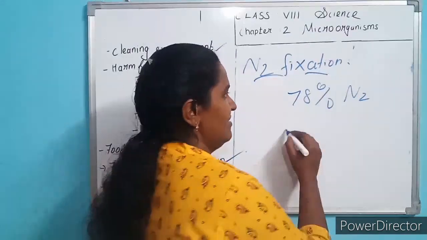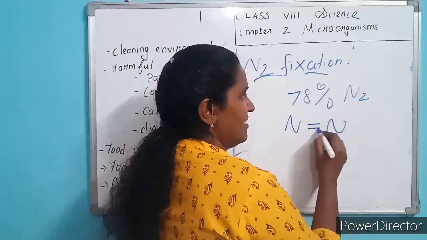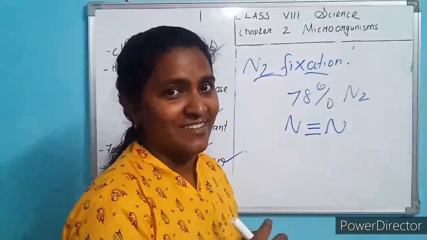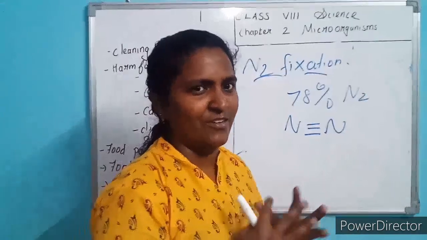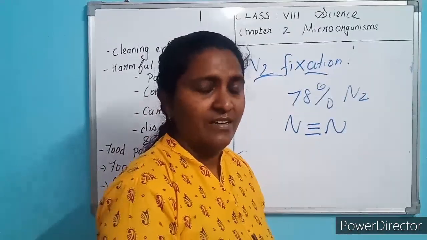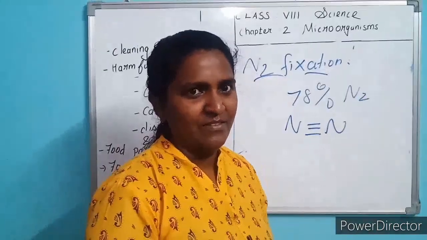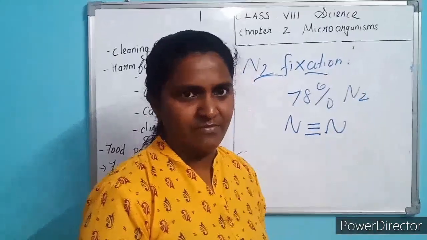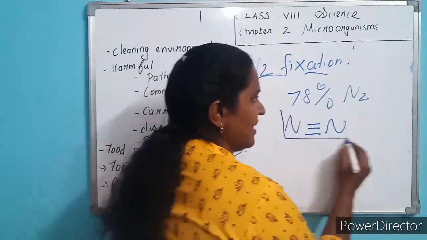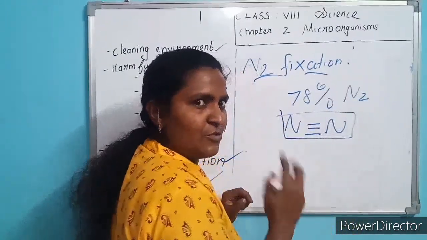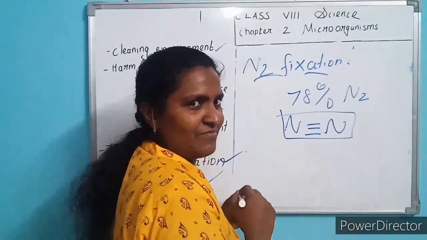Because between the nitrogen atoms, 3 bonds are there. So it is very strong. You cannot easily break the nitrogen. That's why nitrogen is more in number in the atmosphere. Now how will you break this nitrogen present in the atmosphere? There are 2 ways you can break the nitrogen.